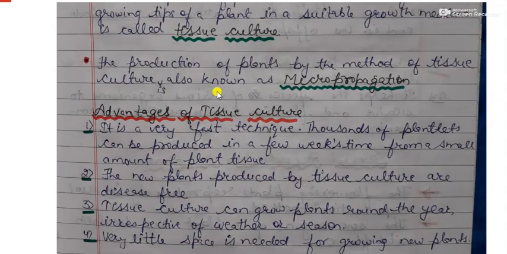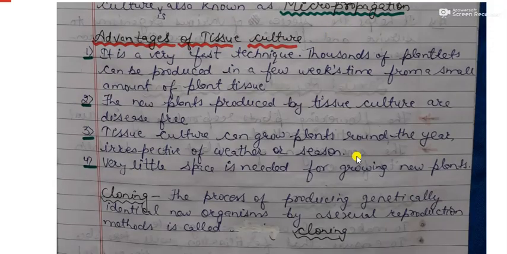Now the production of plants by the method of tissue culture is also known as micropropagation. Student, this tissue culture is a very important technique because it has several advantages. Nowadays, scientists in the agricultural field are using the method of tissue culture.